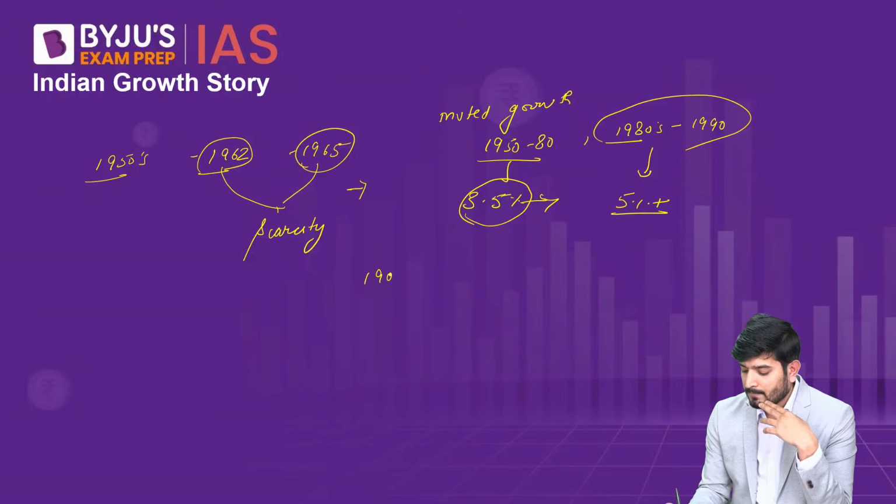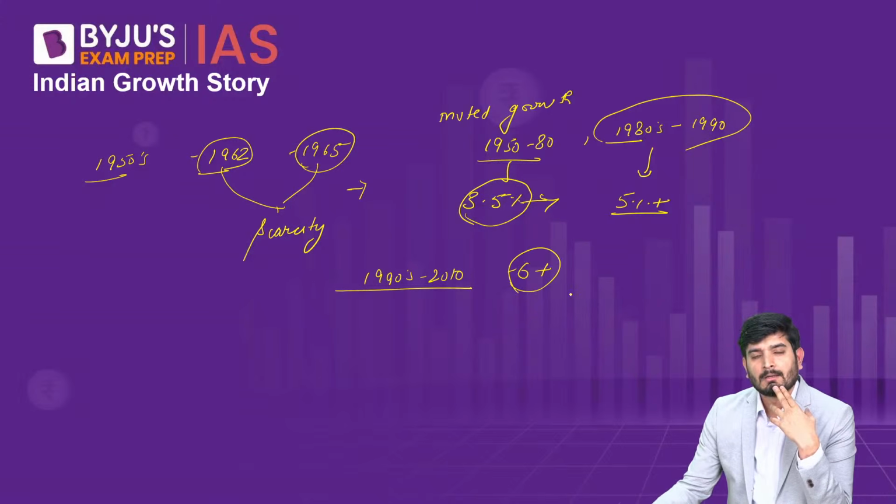1990s onward, till 2010, we had a 6% plus growth rate. But this 1990s decade was a special decade, because in 1991, we had a major, watershed reform, which goes by the name of LPG, liberalization, privatization, globalization, under the broader rubric of new economic policy.